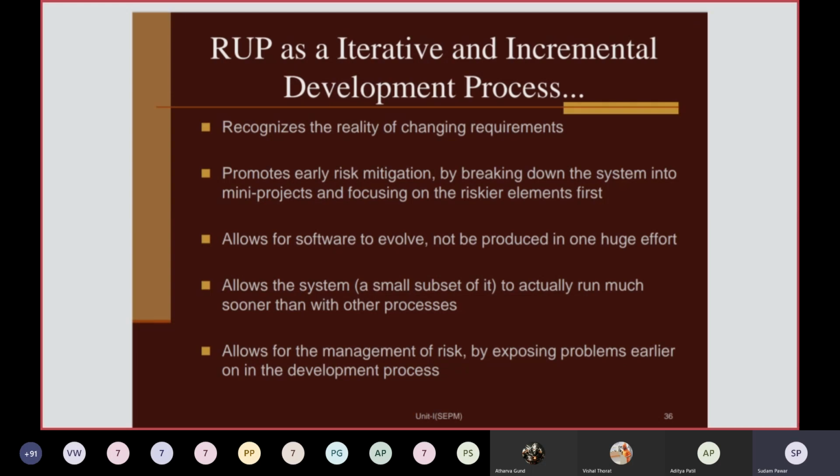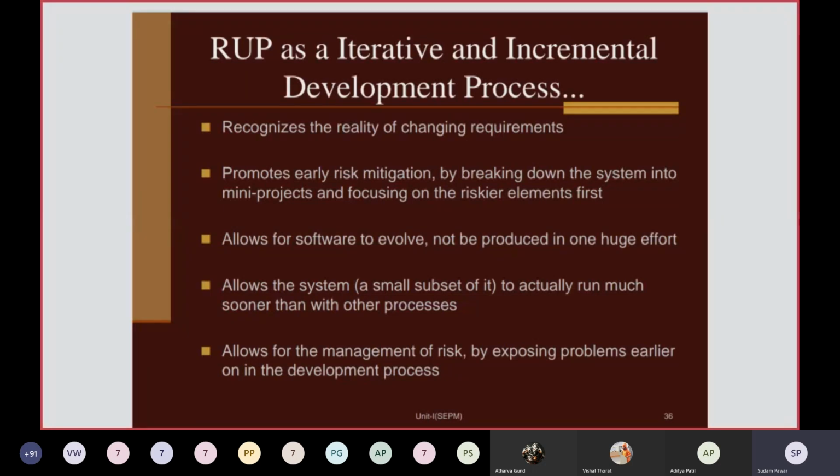So risk might be related to changing requirements. It might be related to the different resources, that might be human resources, software resources or hardware resources, whatever. So using RUP, you can understand the type of risk that you are going to face in future.